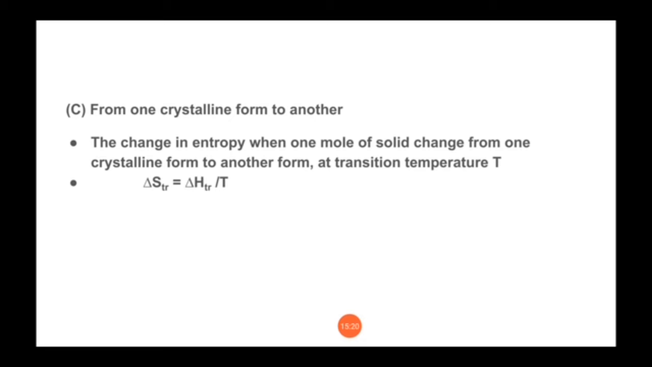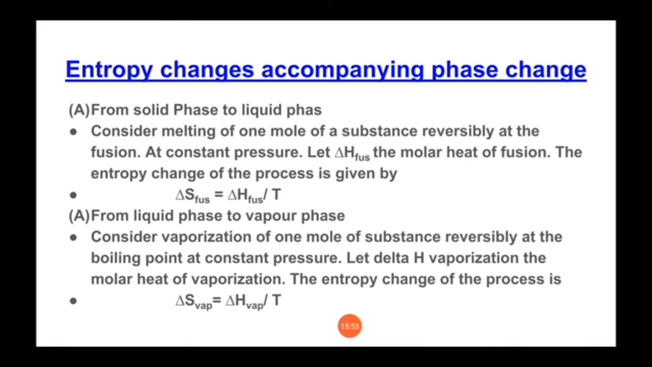That's why again our equation will be the same, that is delta S is equal to delta H upon T. Here delta H TR is the molar heat of transition of the substance, and that you have to remember, molar heat of transition is the amount of heat absorbed or evolved by 1 mole of a substance when it undergoes change of state from one crystalline form to another at transition temperature T. So that is our theory, entropy changes accompanying the phase change.